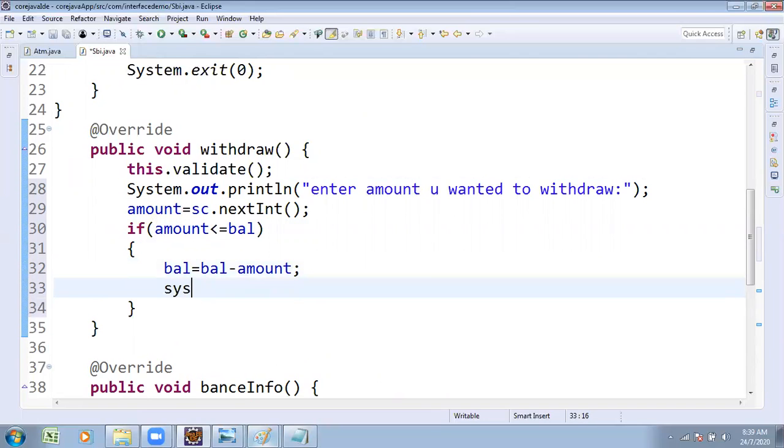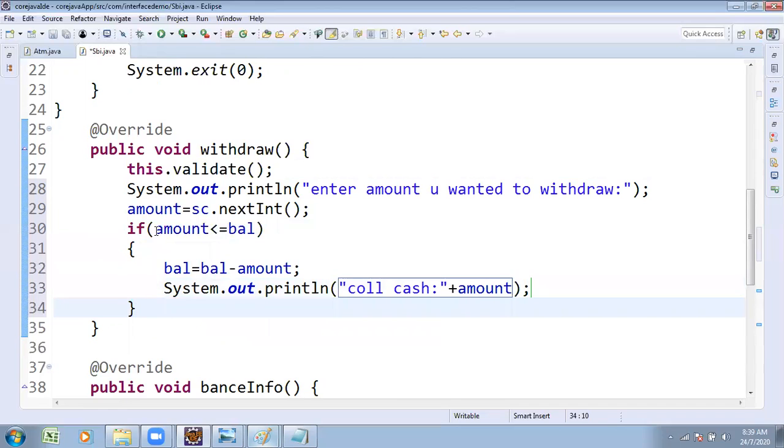One message: System.out.println, collect the cash, and show how much cash you collect.